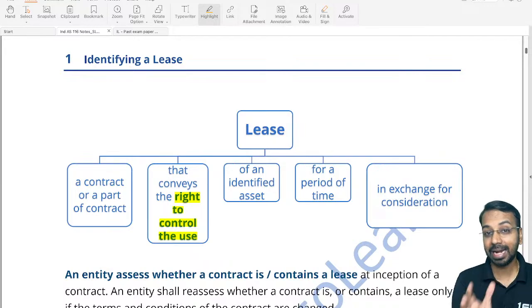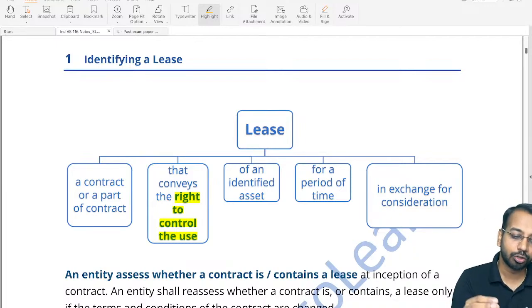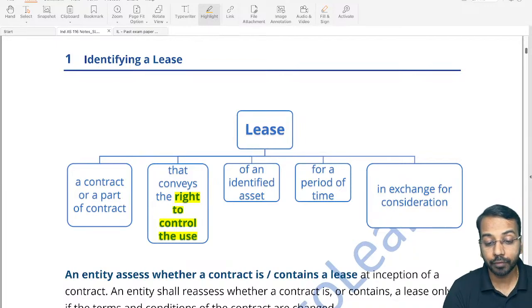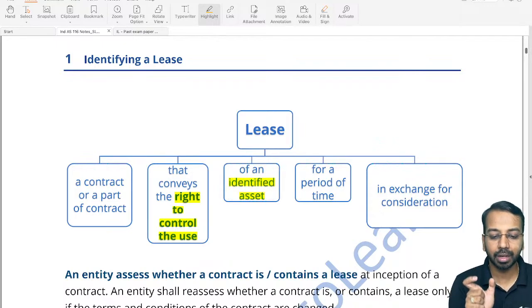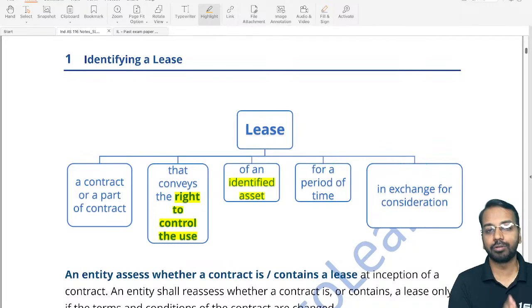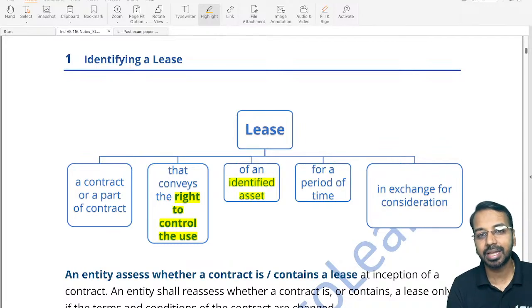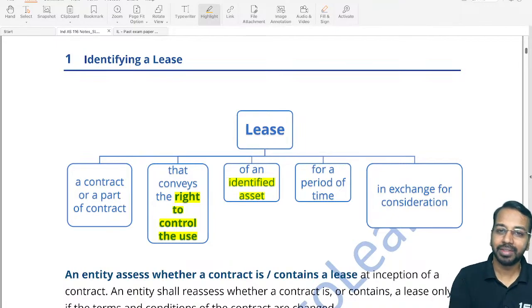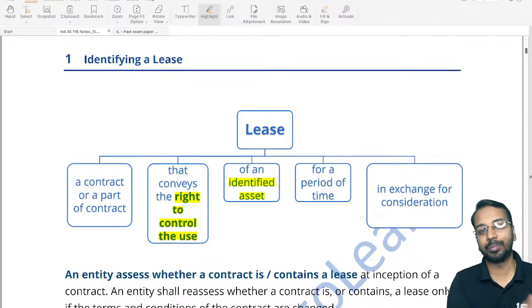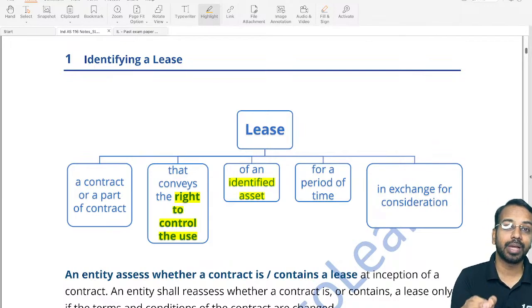Within that restriction, I have the right to control the use of an identified asset. Again, very, very important: the asset must be identified. You must be able to tell that yes, this is the asset that is the subject matter of the lease. This particular floor, this particular flat number is the subject matter of lease. Or this particular specific car with this registration number is the subject matter of lease. So the asset must be identified.